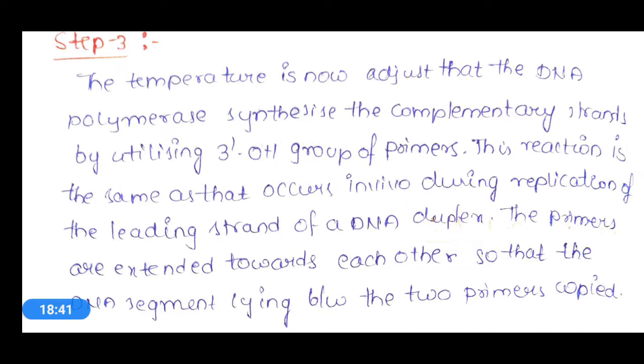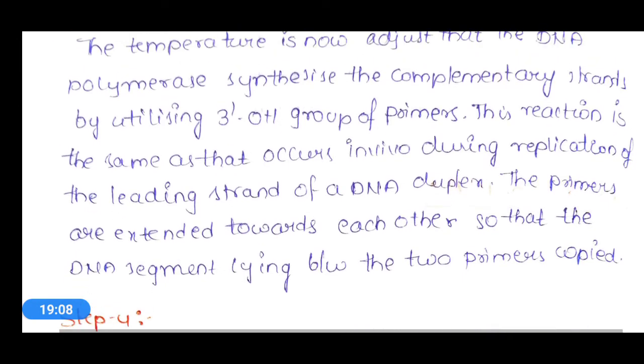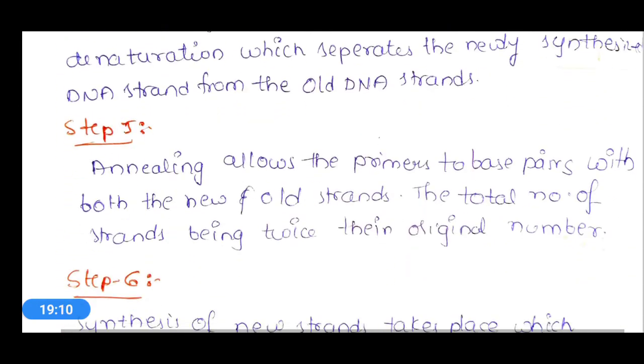And these primers are extended towards each other so that the DNA segment lying between the 2 primers will be copied. Okay, if you see the diagram,